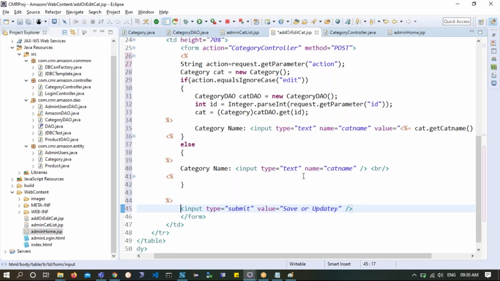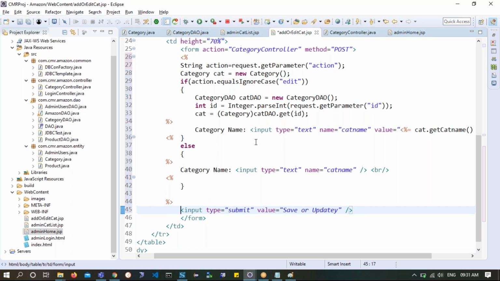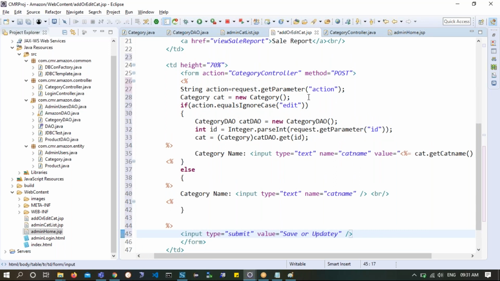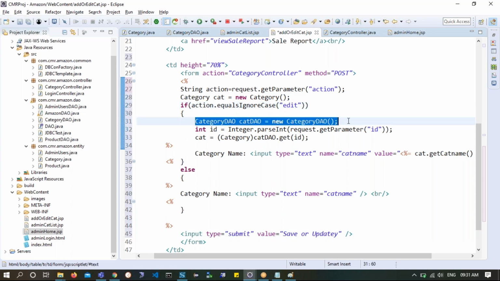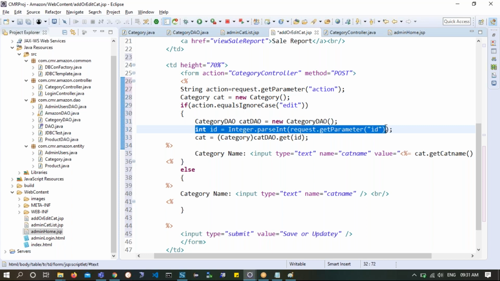So look at this: I am making this JSP behave dynamically. In case the request action is edit, then at runtime it will call CategoryDAO and get the ID. Sorry, it is taking the request, which is supposed to be the first step, frankly speaking.